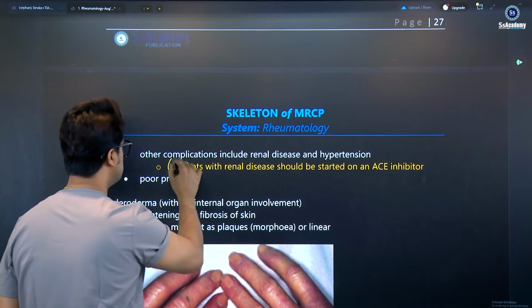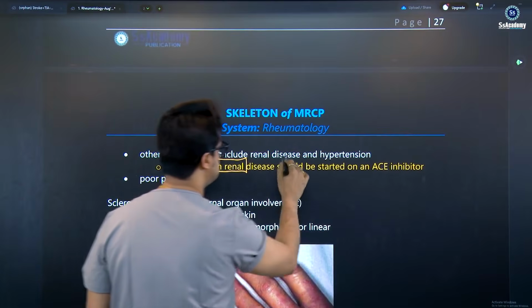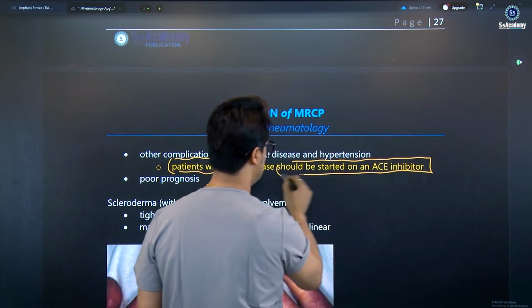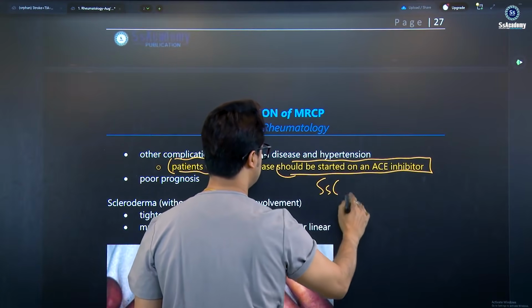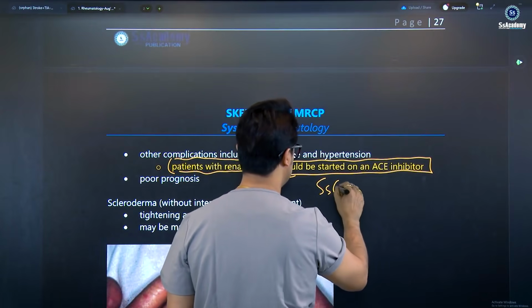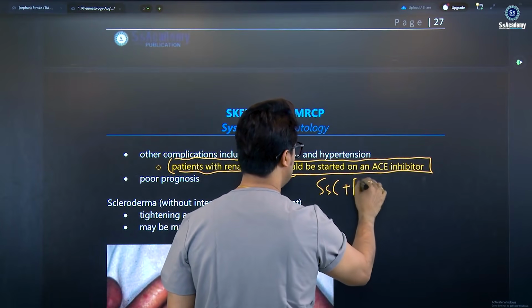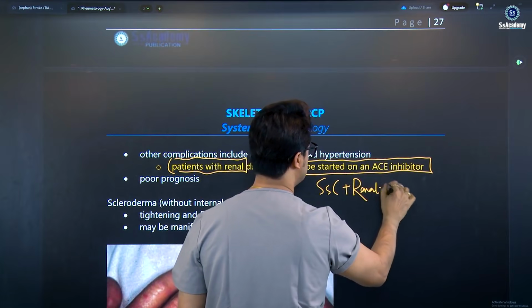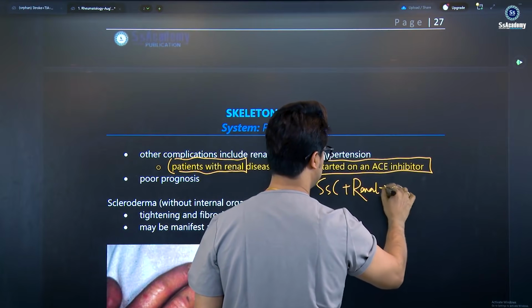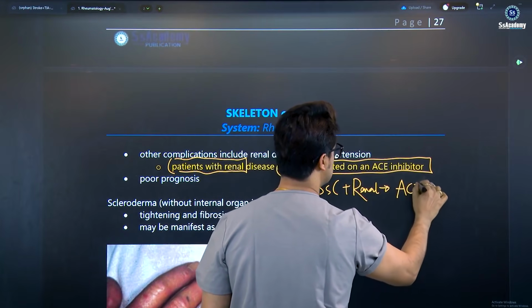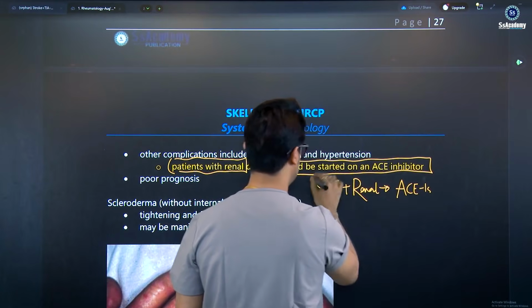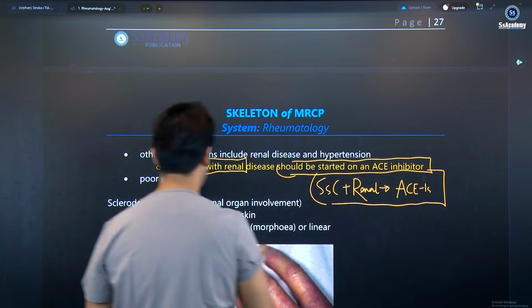Here is a very important thing. Patients with renal disease should be started on an ACE inhibitor. So once again, for SSc, one of the bullet points or boxes you can say: SSc plus renal involvement, you should start an ACE inhibitor. You need to write down: SSc, ACE inhibitor. This is one kind of bullet point.